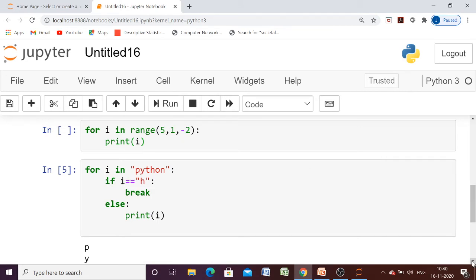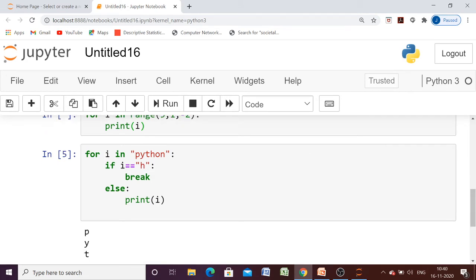You can see at first I was P, so P is printed, then it was Y, then Y is printed, then I becomes T, then T is printed. As soon as I becomes H, we just come out of the loop. No more execution takes place, no more repetition takes place.